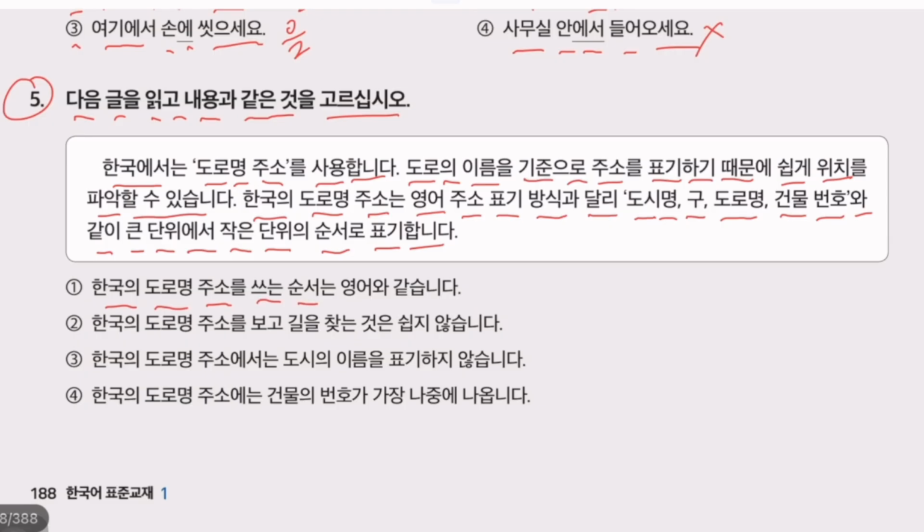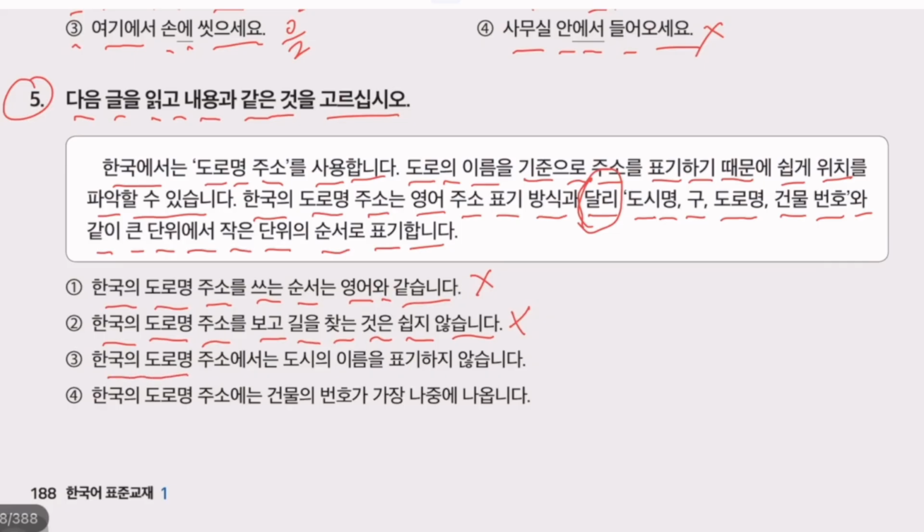한국에서 도로명 주소는 road name address. 순서는 writing order. 영어와 비슷합니다, similar with English. In Korea, road name address format is similar with English. This is wrong because we know it is different. Number 2. 한국의 도로명 주소. Korean road name address. 보고 after seeing. 길을 찾는 is address searching. 쉽지 않습니다. Not easy. After searching, Korean road address is not easy to locate a location. This is wrong.